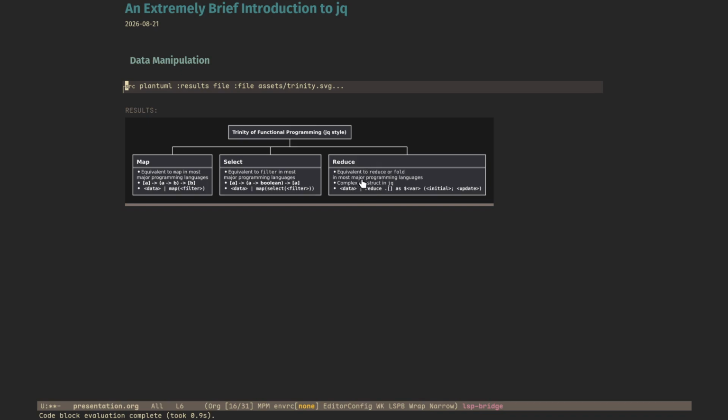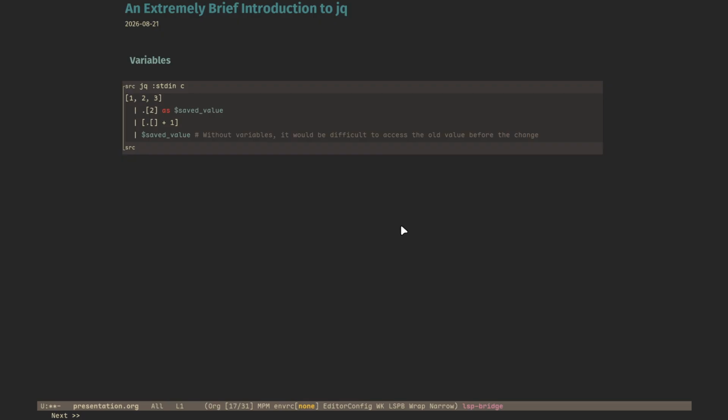Reduce, equivalent to reduce or fold. It's in most major programming languages. In Haskell, it's foldl. It's a complex construct in JQ, so we can do data, pipe, reduce, dot, open square bracket, close square bracket as a variable with the dollar sign, initial and update. So this goes over every data item and applies the update to get the new value of initial, which is passed over to the next data item. So it can keep accumulating to initial and go over every data item.